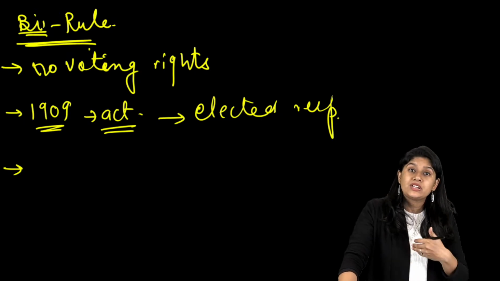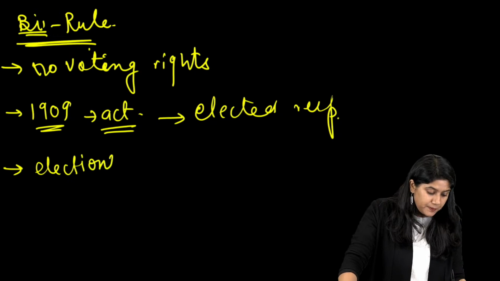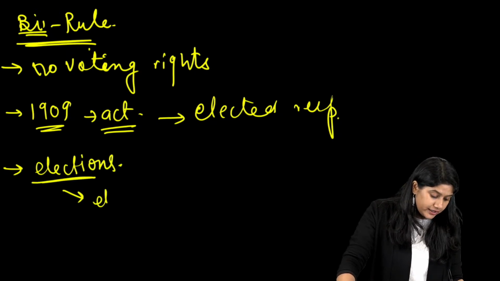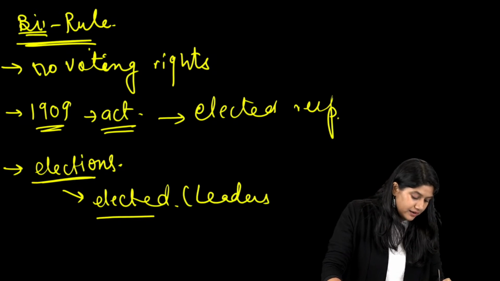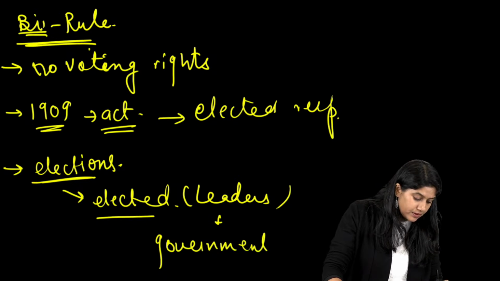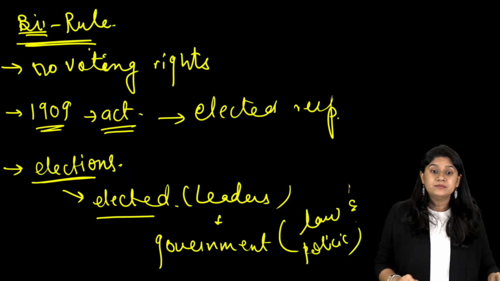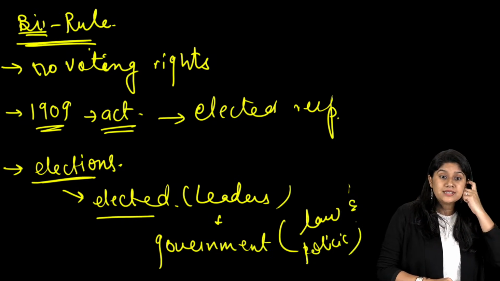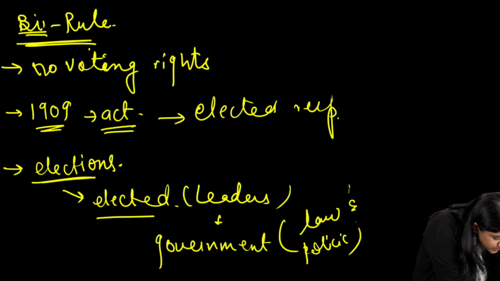And eventually, after the independence of our country, we have the elections. The person that we elect will get elected and will be the leader. We'll see the formation of the government, and they will be the ones making the laws and policies. Everyone, are we clear? Very good. Please write your doubts.